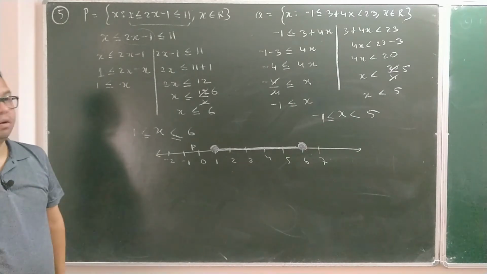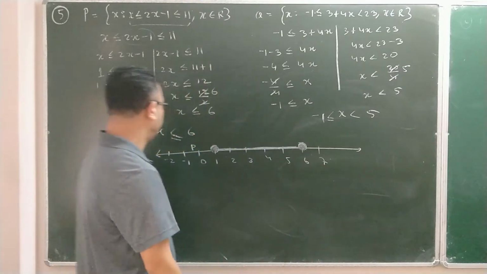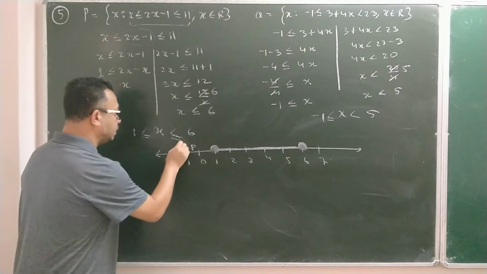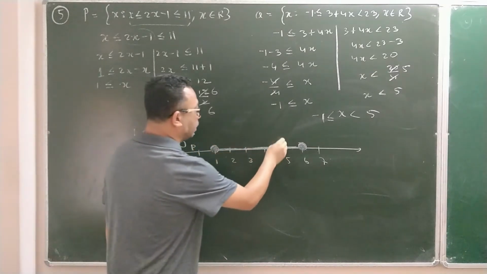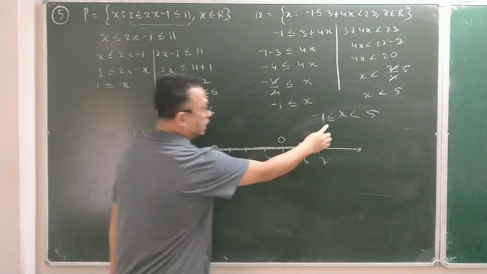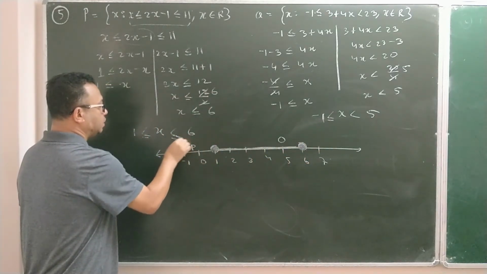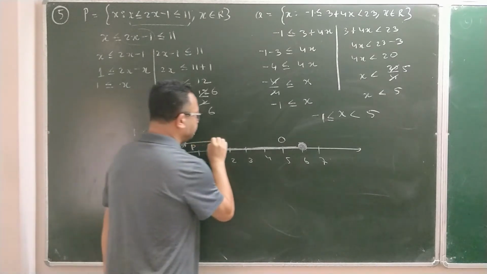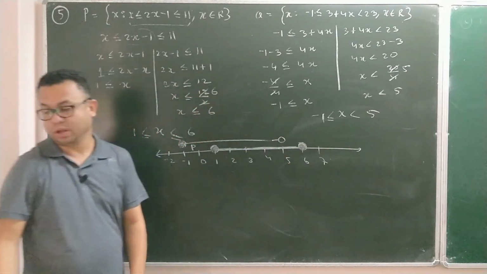Now same way you are also asked to make a number line for the other one, Q. Q is going from minus 1 to 5. So let me do it somewhere here, just above in the same number line. Minus 1 is here, so let me make the circle here, just above minus 1. And the other side is 5, so 5 is here, so let me make the circle here. Whether I should shade or not: you can see at minus 1 equal to is there, so I am going to shade it here. I am not going to shade this 5 because 5 doesn't have an equal to sign.